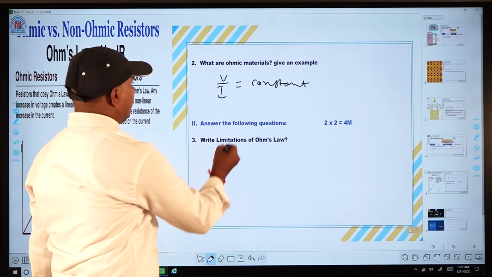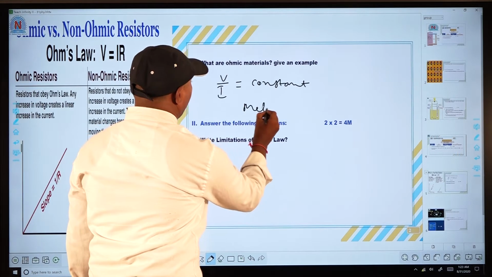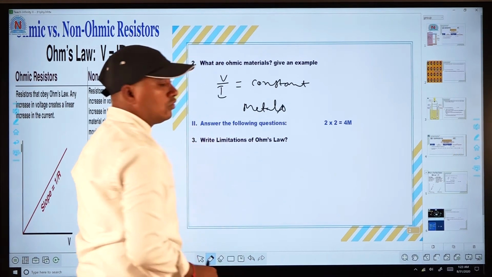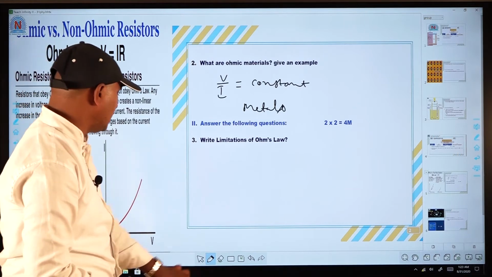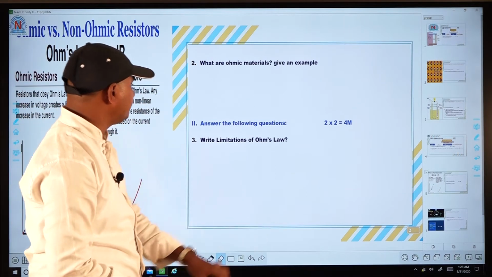The example for ohmic materials is metals. Almost all metals follow Ohm's law. What is Ohm's law here? V by I values is constant. That is the answer for question number 2.